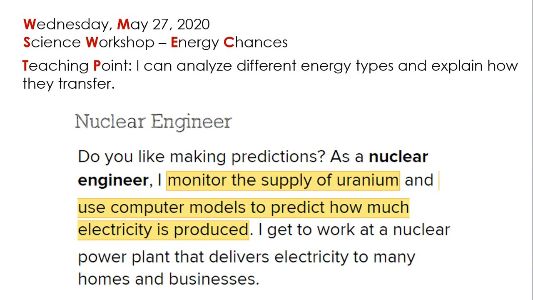Alright, do you like making predictions? As a nuclear engineer, I monitor the supply of uranium. As we saw in our previous class, uranium is a non-renewable resource. Why is that? When Earth was created, it brought a specific amount of uranium.